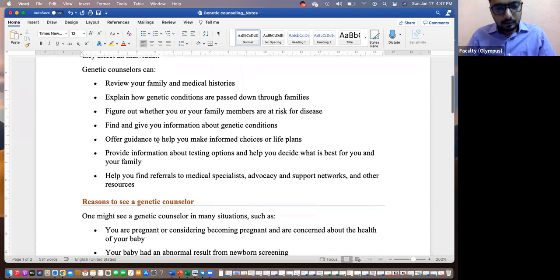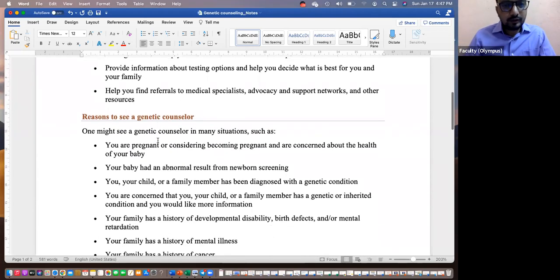Okay, so when someone goes for genetic counseling, what leads to it, or what is the requirement for seeking help from a genetic counselor, or when should someone go to a genetic counselor? Counseling is explaining to someone the cause behind something that happened and what the effect will be on the children and family. That is the counseling process, correct?